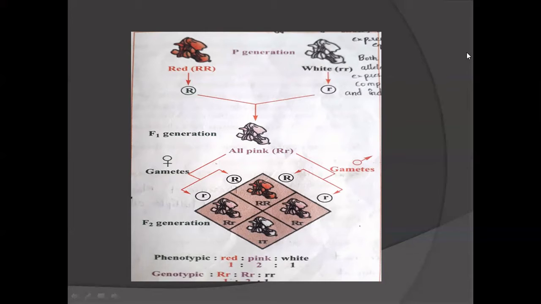So this is the phenotype. In Mendel's monohybrid cross, the phenotype ratio is 3:1. But here we got the ratio 1:2:1. So here incomplete dominance takes place. The red color is not expressing totally, only partially. That's why in the F1 generation we got pink. When we self the pink, in the F2 generation we got red, pink, white in a 1:2:1 ratio. So here Mendel's monohybrid ratio is modified from 3:1 to 1:2:1.